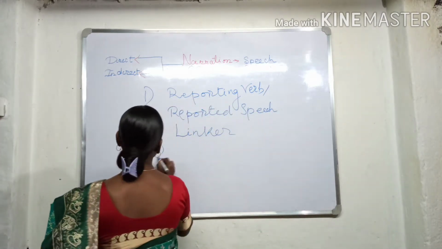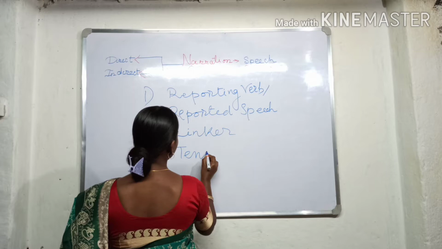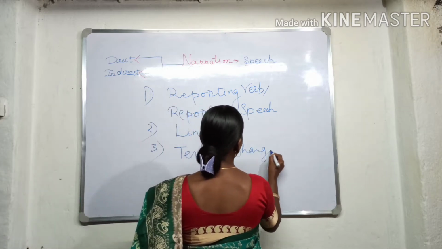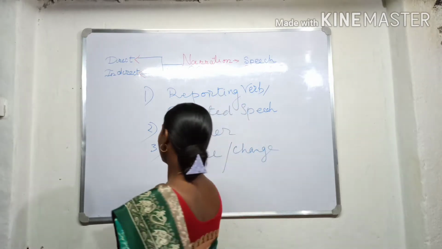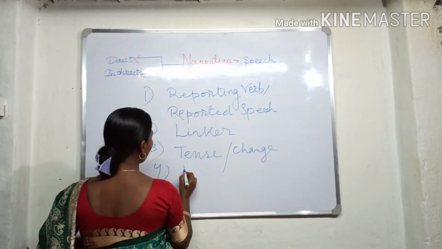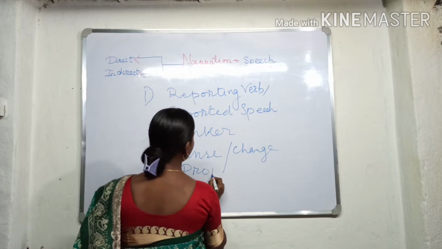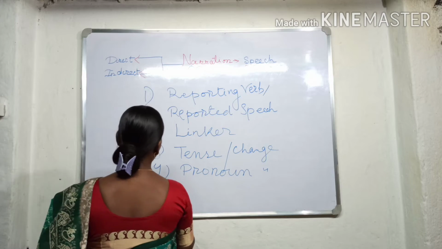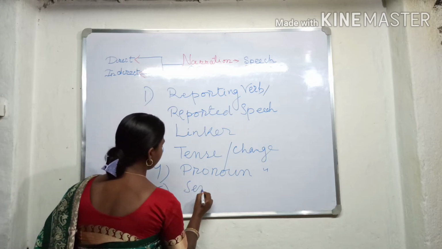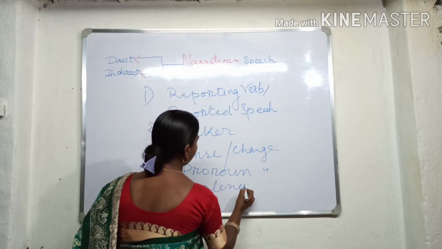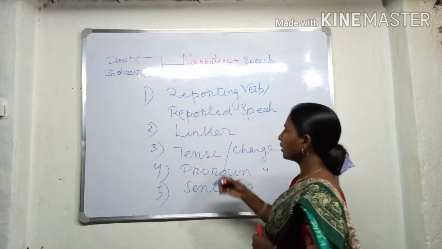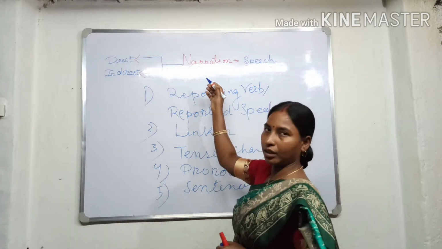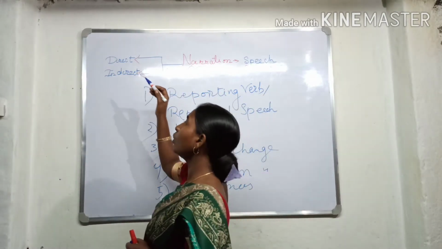The third is tense and their change. Fourth is pronoun and their change. And the last is sentences. Okay, these are the 5 things which are very important for doing narration when we change from direct to indirect.